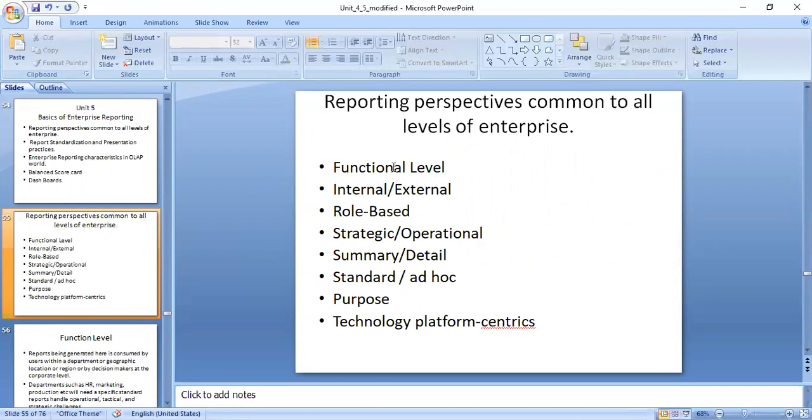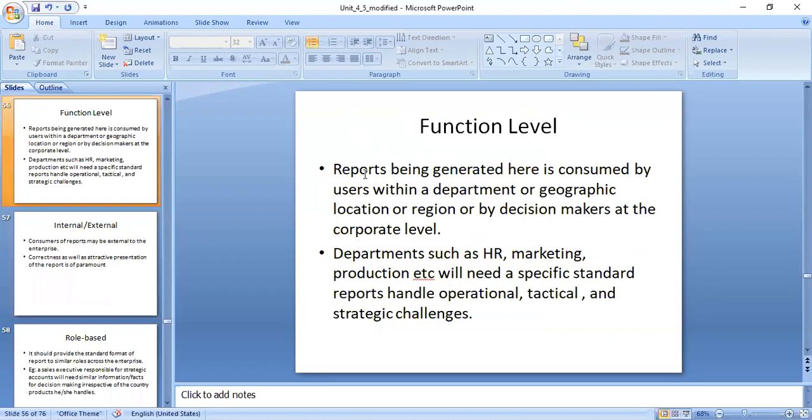There are different levels: functional level, internal and external level, role-based level, strategic and operational level, summary and detail, standard and ad hoc, and purpose and technology platform. Why is this used? Perspectives: everyone has a different view at the different levels. And what does the enterprise mean? The respective business or organization, and how you are going to present the report here. At every level there are reports, and how you are going to present the reports.